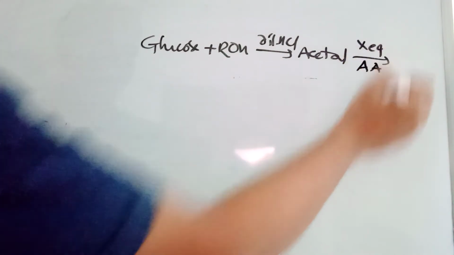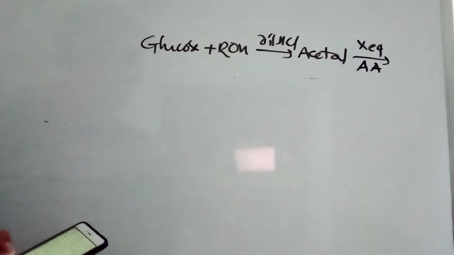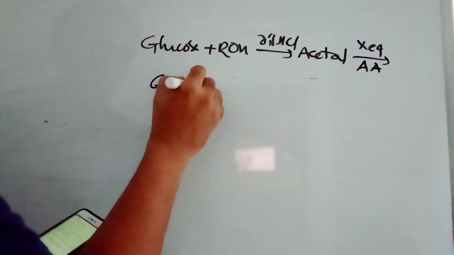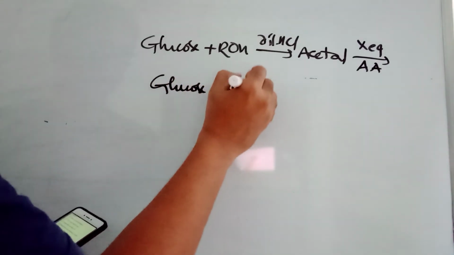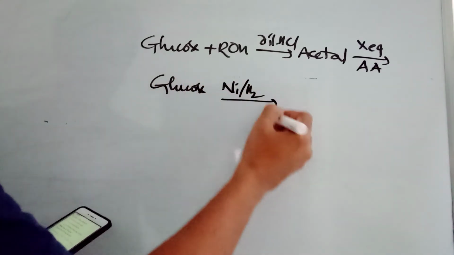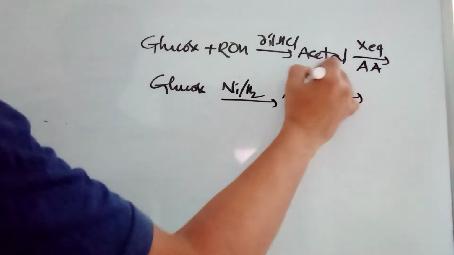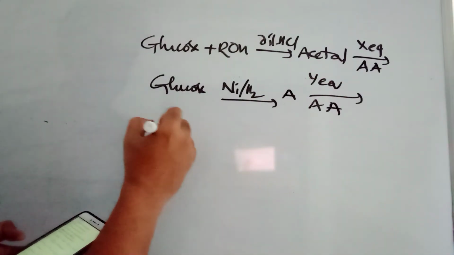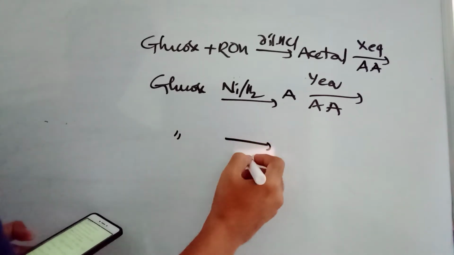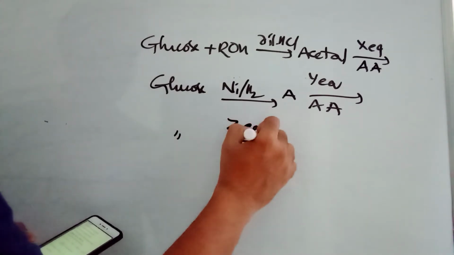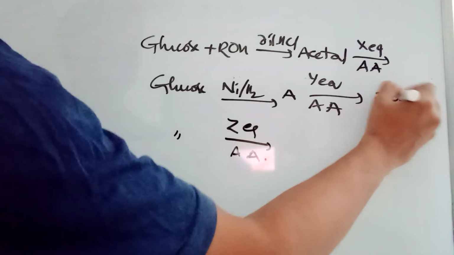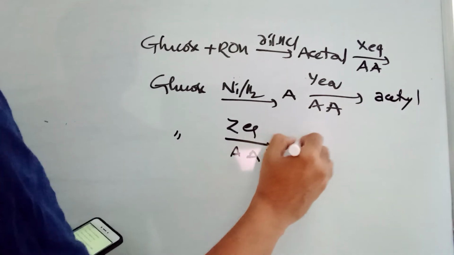Again, I am writing AA, you consider acetic anhydride, the acetyl derivative is formed. Next, glucose plus nickel and hydrogen gives compound A, here Y equivalents of acetic anhydride. Last case is glucose directly with Z equivalents of acetic anhydride. In all the cases the acetyl derivative is only formed.